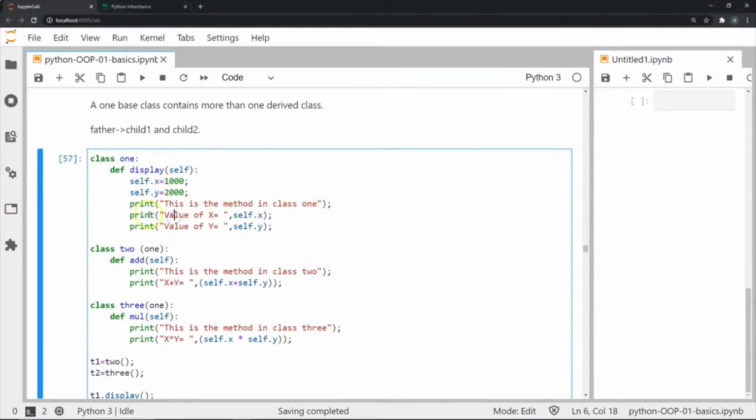And after that I'm going to print another statement saying value of x is self.x, which is going to be 1000. Then I'm going to have another print statement saying value of y is self.y, which is going to be 2000.